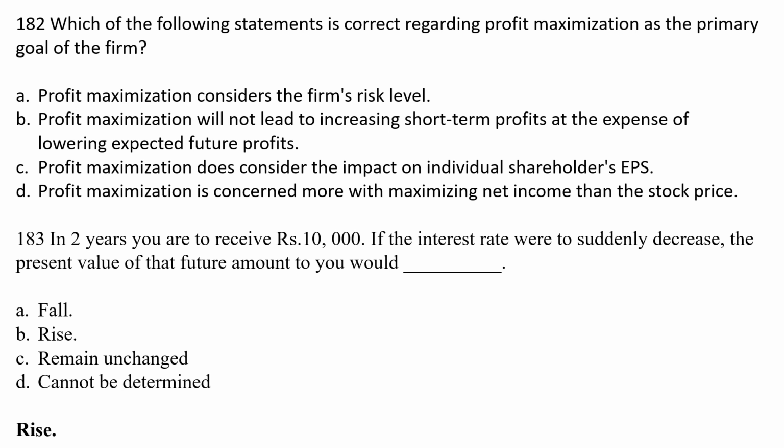MCQ number 183. In 2 years, you will receive rupees 10,000. If the interest rate were to suddenly decrease, the present value of that future amount to you would: option A fall, option B rise, option C remain unchanged, option D cannot be determined. The correct answer is option B, rise. In 2 years you will receive rupees 10,000. If the interest rate were to suddenly decrease, the present value of the future amount to you would rise.